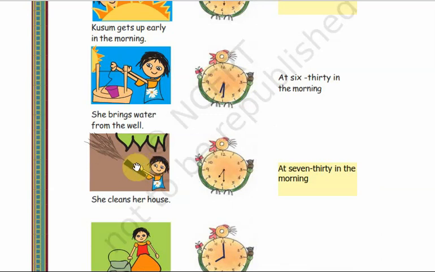Next one, you can see here she cleans her house. By what time does she clean her house? You can see here in the clock it is given 7:30. She cleans her house by 7:30. So write here at 7:30 in the morning. In words, you have to write in the blank provided, at 7:30 in the morning.